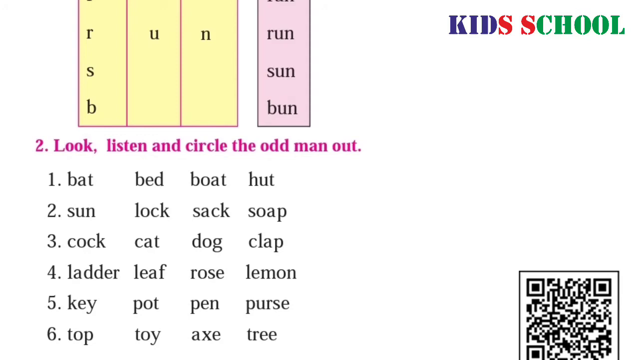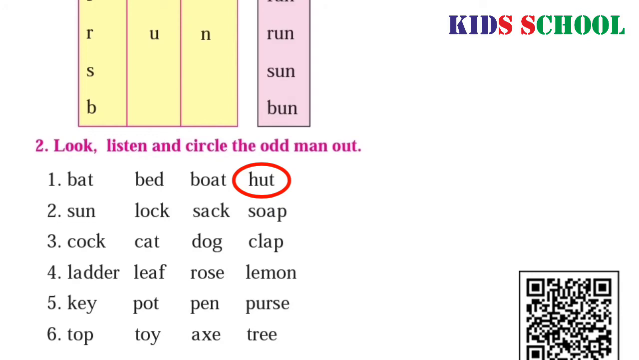So dear students, we will circle the word hut because other words are starting with the letter B. Bat, bed, boat, and hut is starting with the letter H. So we will circle the letter H along with word hut.